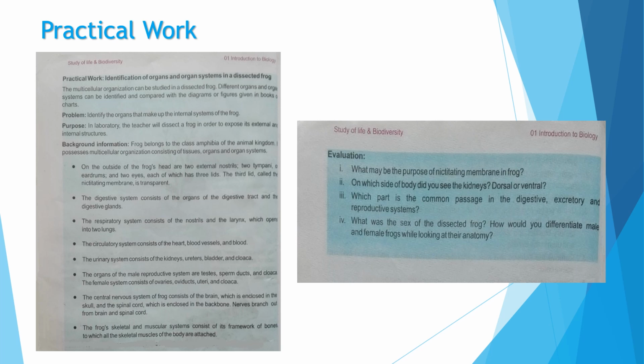And on page number 16, there are some evaluation questions given to you, as I have shown here on the slide. What may be the purpose of the nictitating membrane in frog? As I have just told you, who will tell me? Yes, the nictitating membrane is present in the frog as a third lid, and it helps to protect the eyes from dust and keeps the eye moistened.